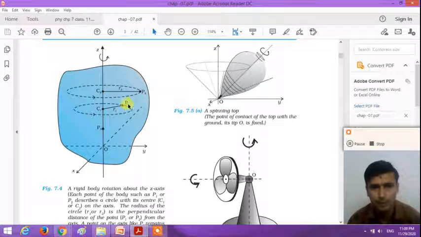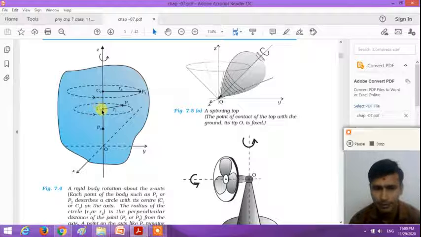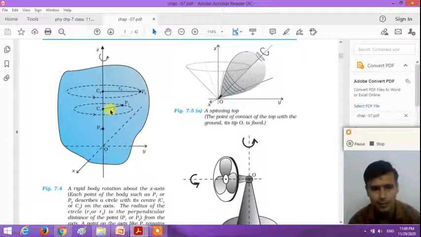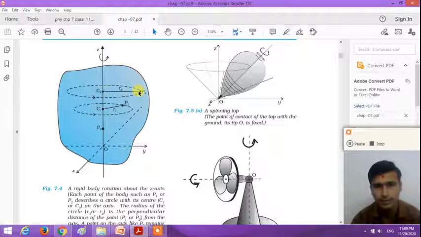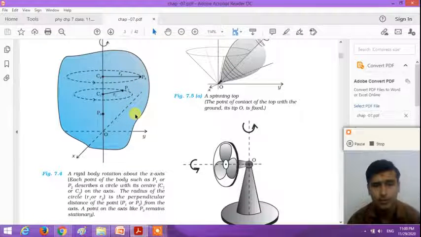Here the point P1 moves in a circular path with center C1 on the axis, and the radius of P1 is R1. The point P2 moves in a circular path with center C2 on the axis, and its radius is R2, right? So all these points perform rotational motion.